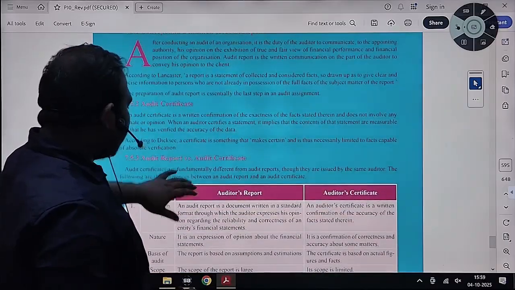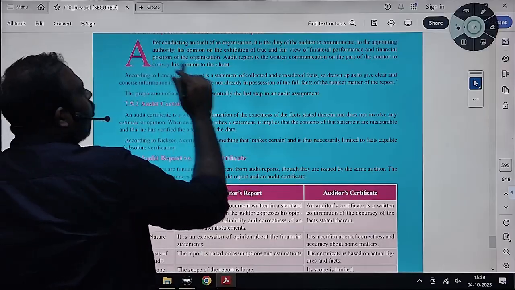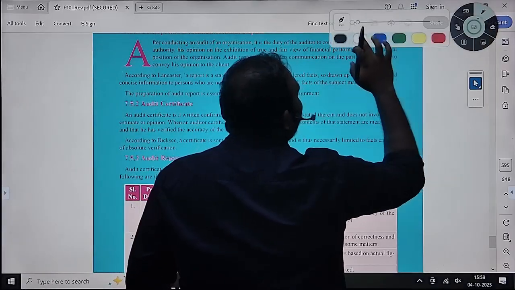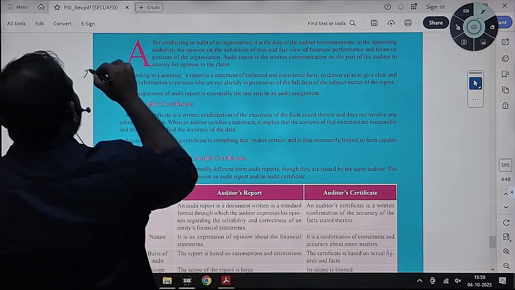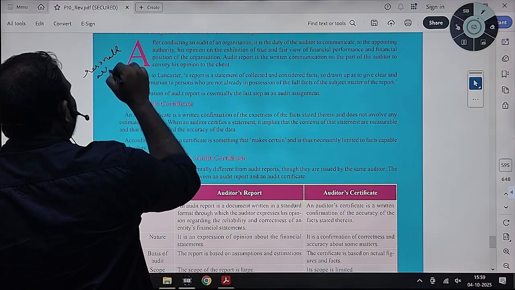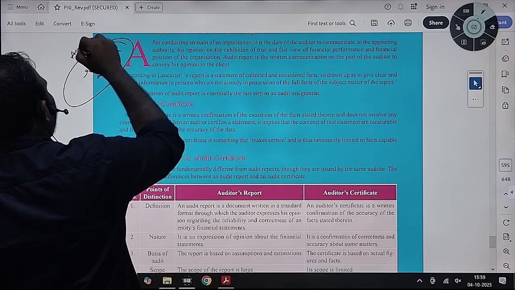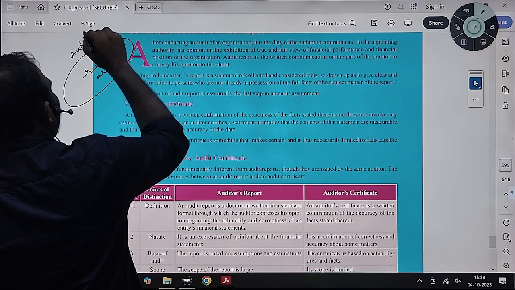The auditor will issue an opinion. Opinion means he will give reasonable assurance. Through opinion, he will give reasonable assurance, because of which we call it the auditor's opinion.